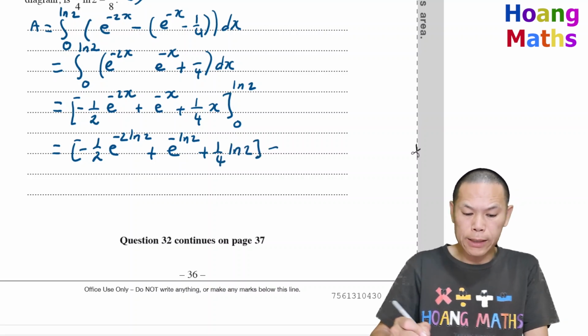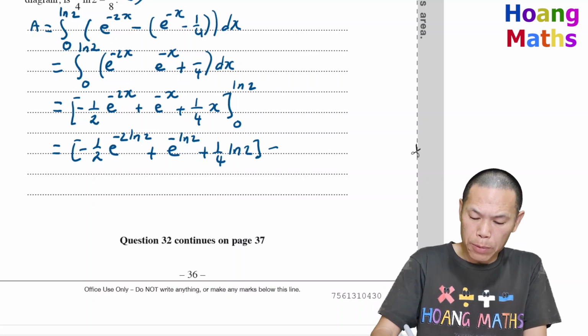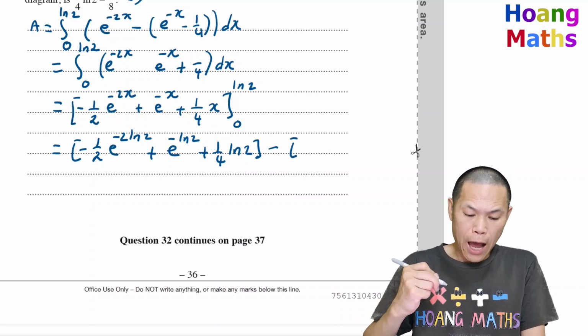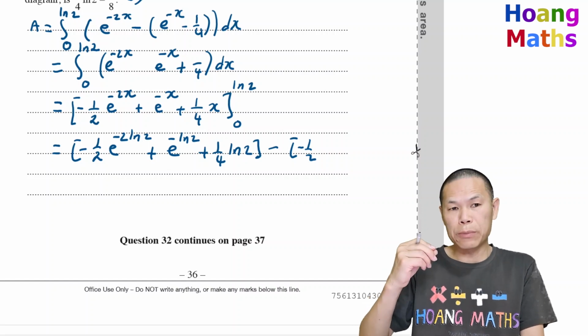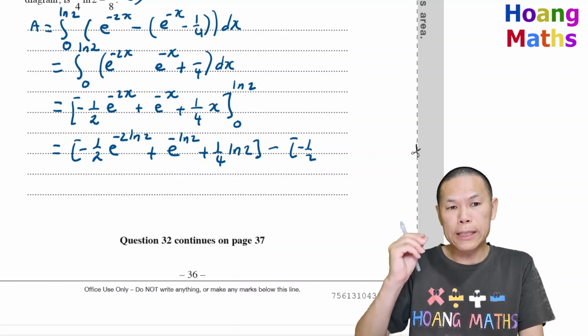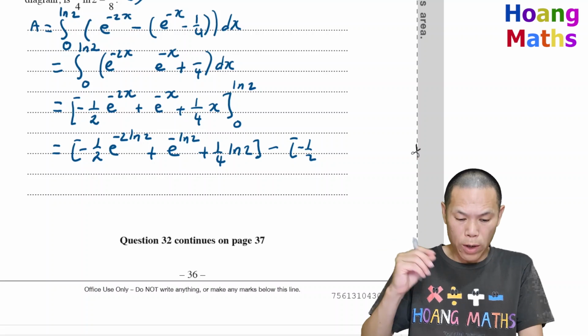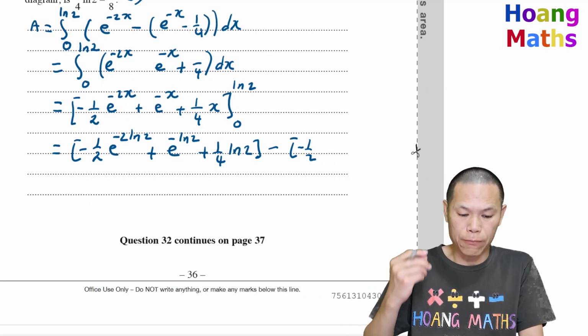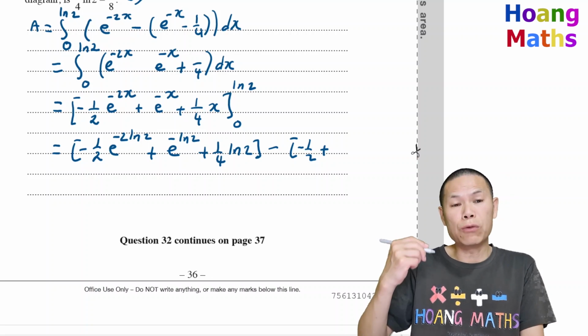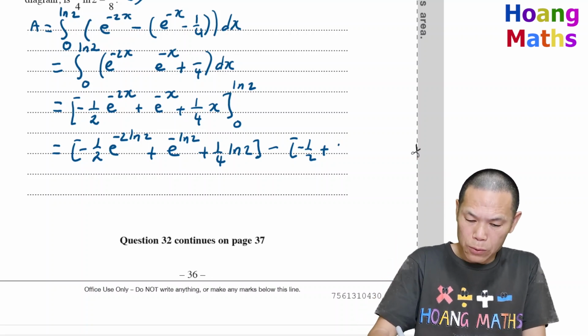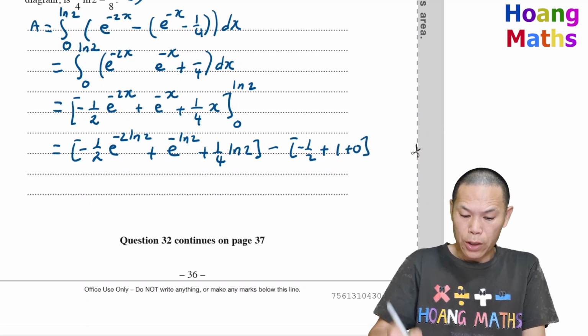And then we minus, so x is 0, so that becomes negative a half times e to the negative 2 times 0. Negative 2 times 0 is 0, so e to the power 0 is 1. 1 times negative a half is a negative half. Keep that in mind. And then we add e to the power of 0, which gives 1. And a quarter of 0 is 0, so plus 0. So there you go.